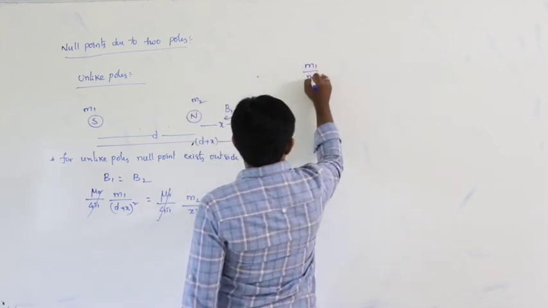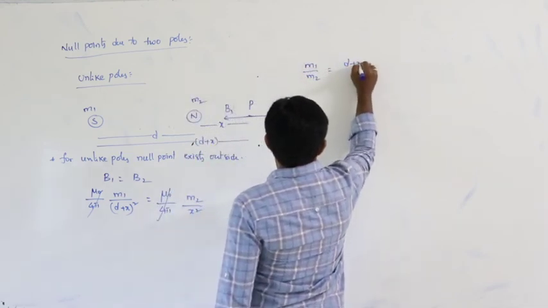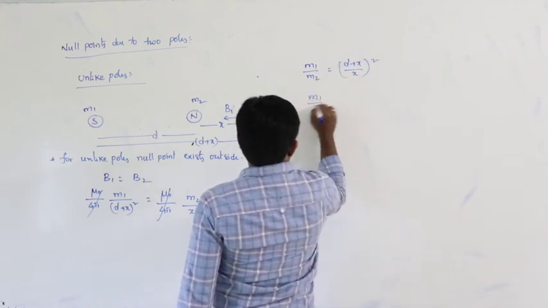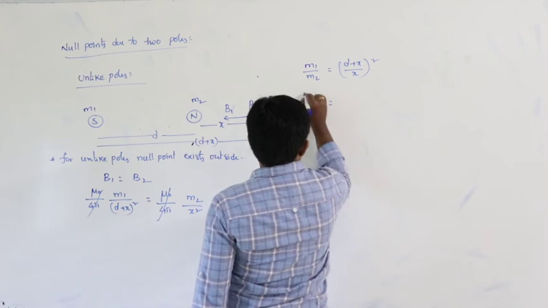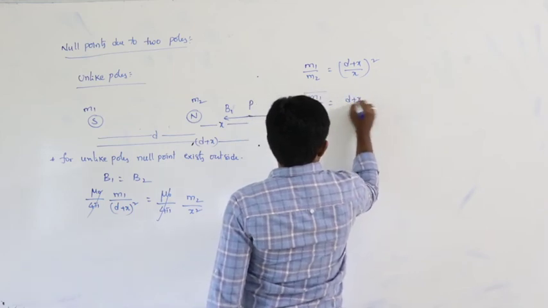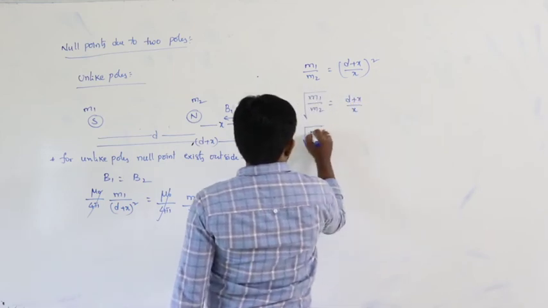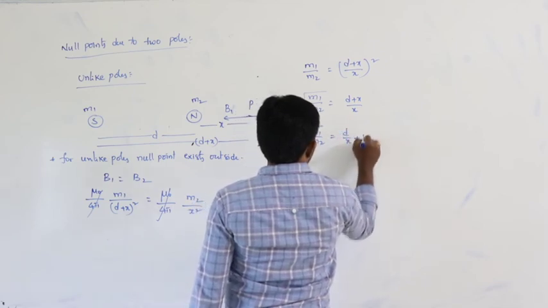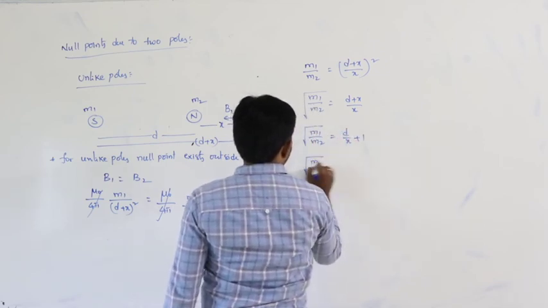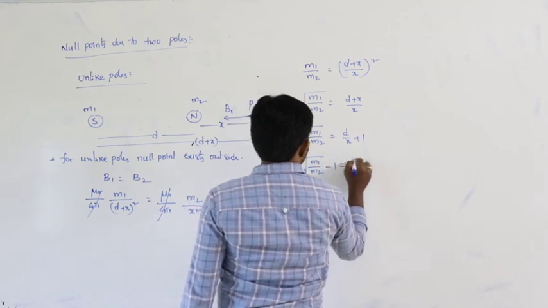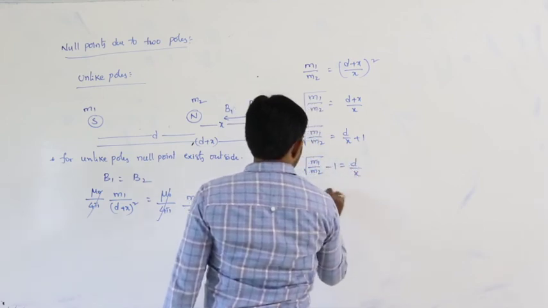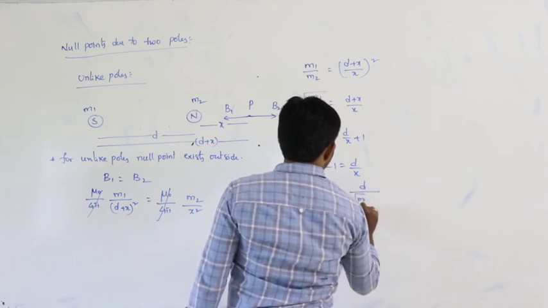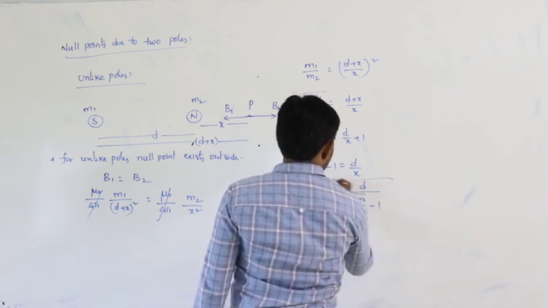So m1 by m2 is equal to ((d plus x) by x) whole square. So under root m1 by m2 is equal to (d plus x) by x. Under root m1 by m2 is equal to d by x plus 1. Square root of m1 by m2 minus 1 is equal to d by x. Therefore, x is equal to d by (under root m1 by m2 minus 1).